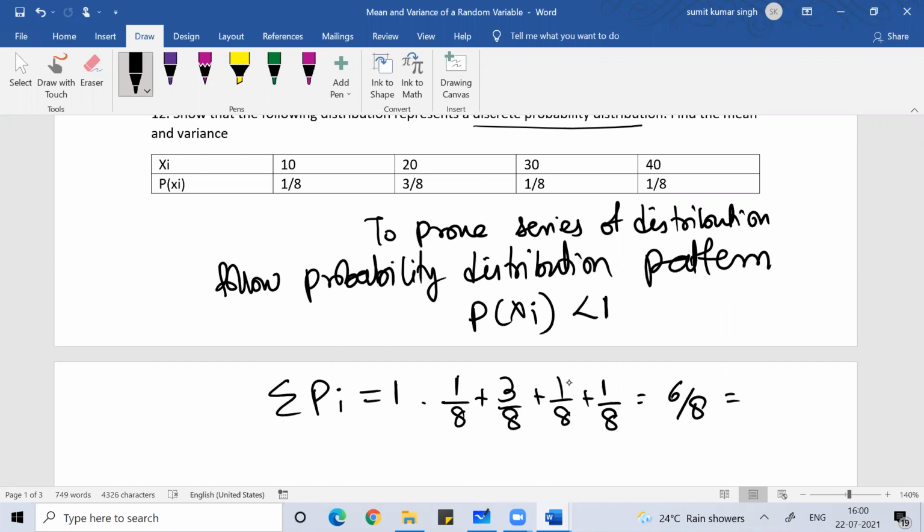So this series of data does not follow a probability distribution, because whenever we have a discrete distribution pattern, the sum total of the probability values we get should be equal to 1. If the sum is not equal to 1, it is not following a probability distribution pattern.